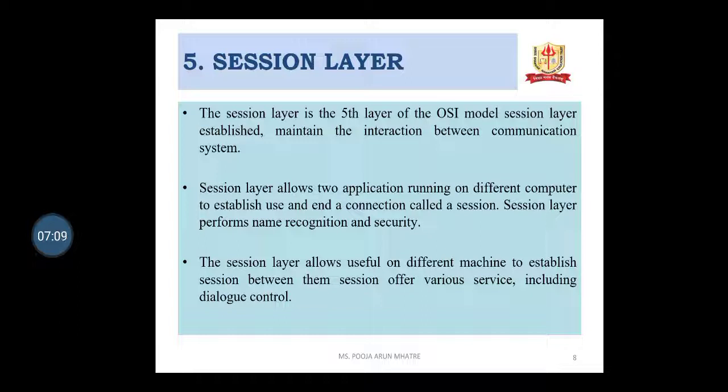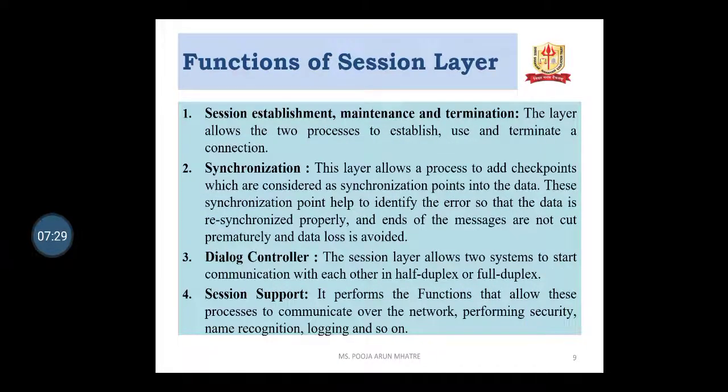The session layer allows users on different machines to establish a session between them and offers various services including dialog control. So the main function of this layer is to establish, maintain and synchronize the communication between the interested systems. The functions of the session layer are session establishment, maintenance and termination. The layer allows the two processes to establish, use and terminate a connection.